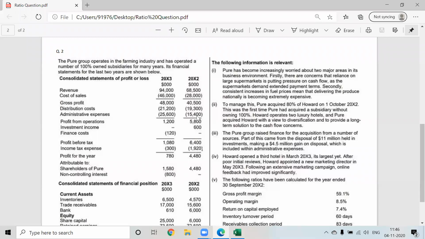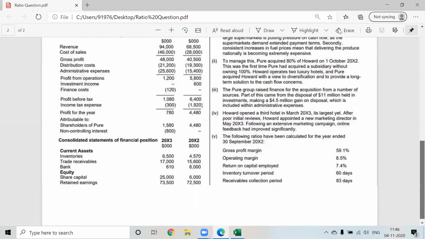Now you have understood the exceptional item. This time it is an income. In the last example it was a loss. Okay, next. Now what they have said in the third adjustment: the Pure Group raised finance for the acquisition from a number of sources. That's why we can see the loan of 20,000.